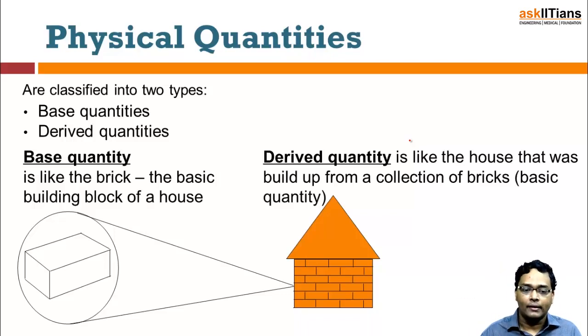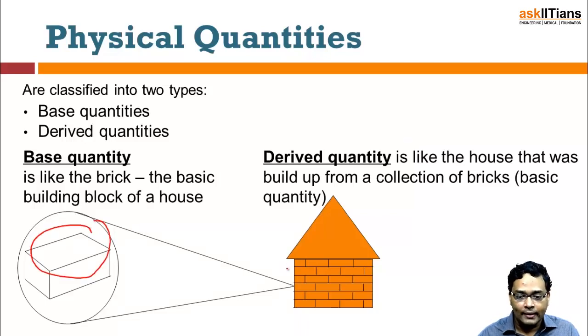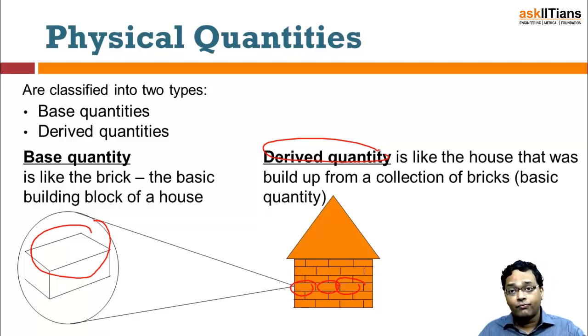Each brick, when you combine them together, gives you what is known as a derived quantity. Derived means it does not have any existence of its own if the base quantity does not exist. If there is no brick, you cannot build the house. Let's not be more controversial on whether you can build a house without brick. But let's say that we have a brick house, and therefore we need the bricks, right? So bricks are the most important thing, that is the base quantity.